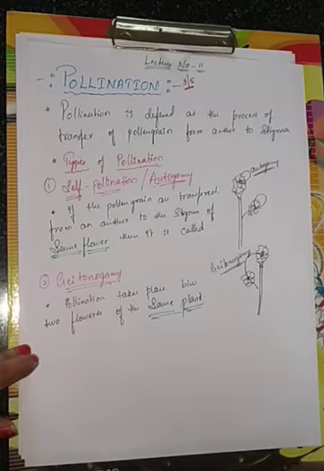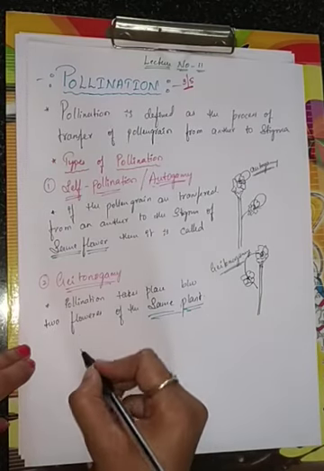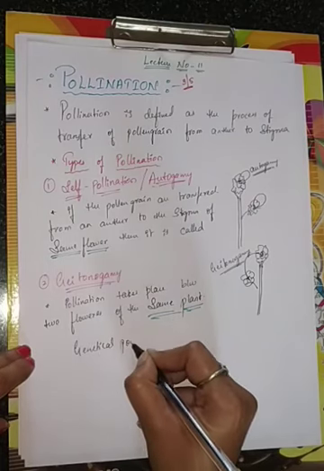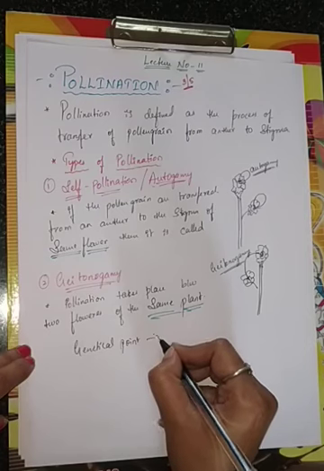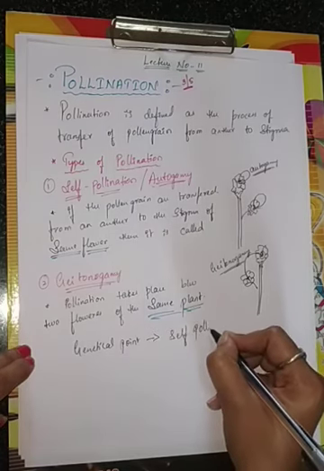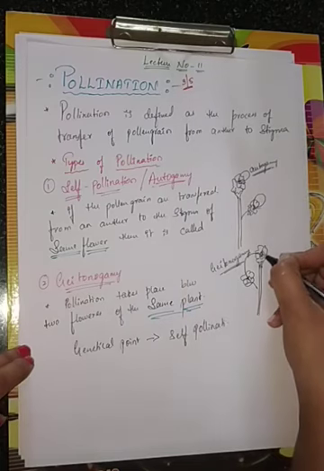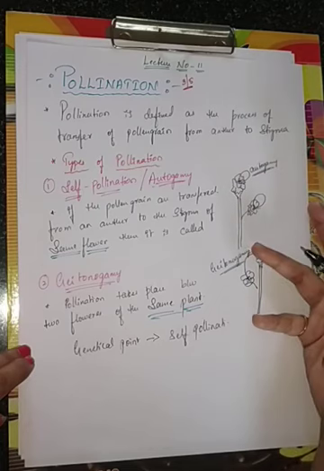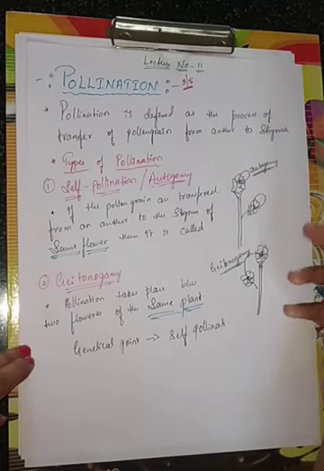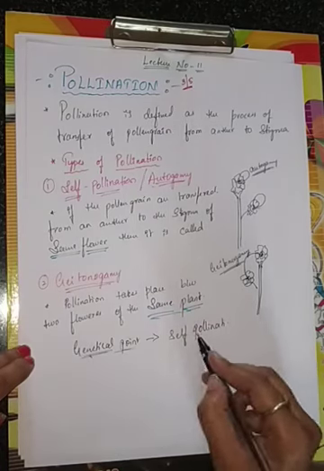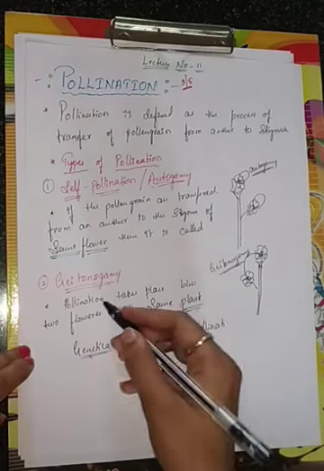Next, here what happens? From the genetical point of view, geitonogamy is self-pollination. Because whatever pollen grains are there, genetically the pollen grains of both flowers will be the same.